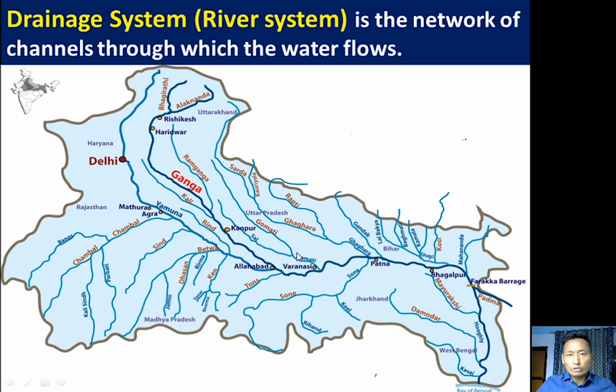In simple words we can say a particular river and its tributaries are connected to one another, and it gives us a connectivity or a network. That network or connectivity of a particular big river and its tributaries is called the river system or the drainage system of that river.